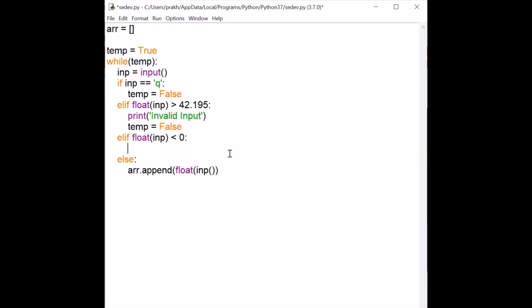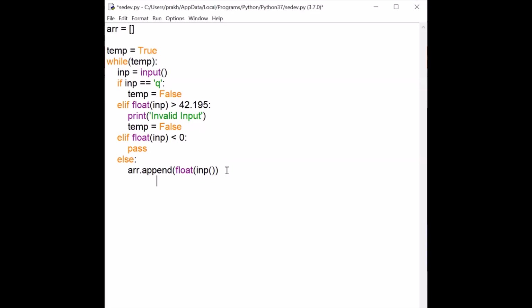Then also we have to not include that in our array. We are not including it in our array if input is less than 0, but we are not stopping taking input, because it could be that in between someone writes 0 or a negative sign, so we will not stop the course. What we have done: if input is less than 0, I have used pass. Pass means do nothing. So okay, it is done here.